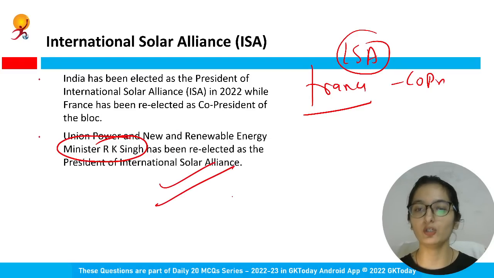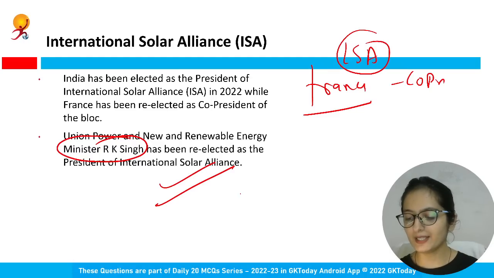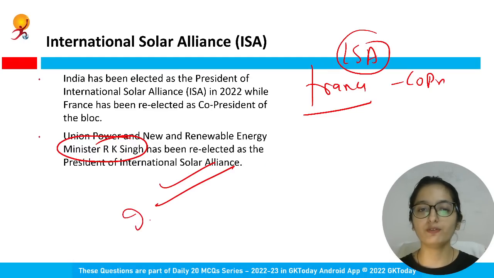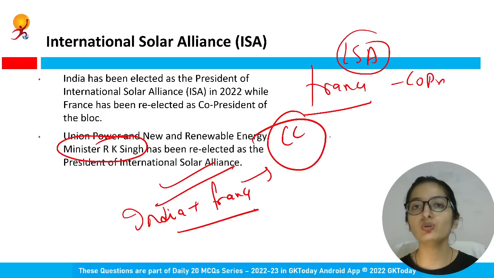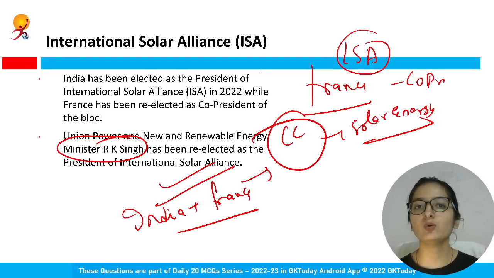I hope that you all know, ISA basically is a joint effort of India and France. The purpose is to mobilize all those efforts that are there, so as to work against climate change through solar energy solutions. Right? The headquarter of ISA is in Gurugram.